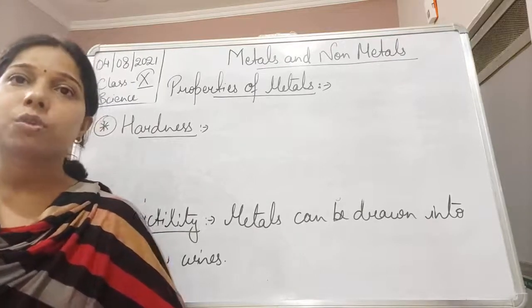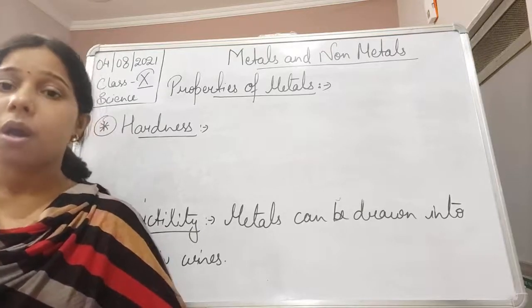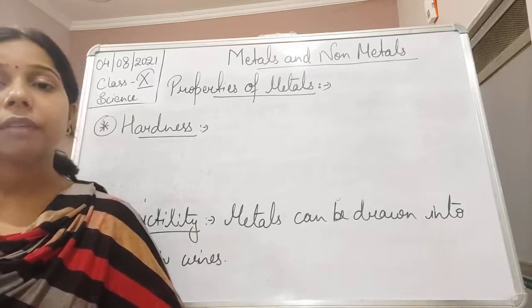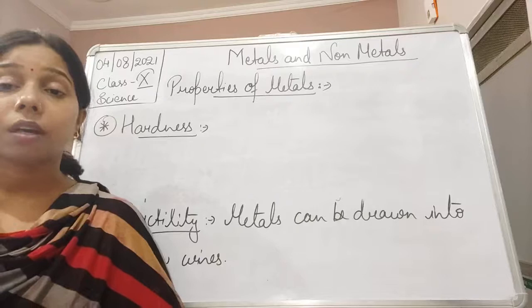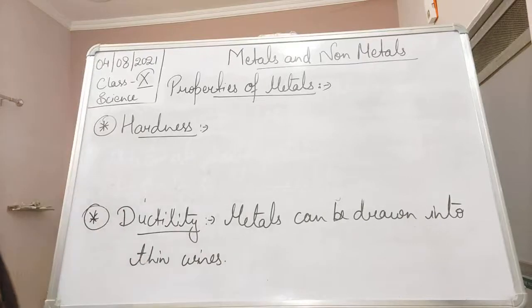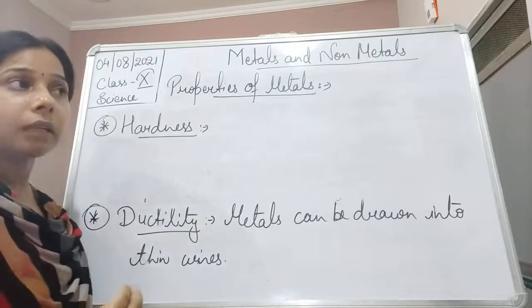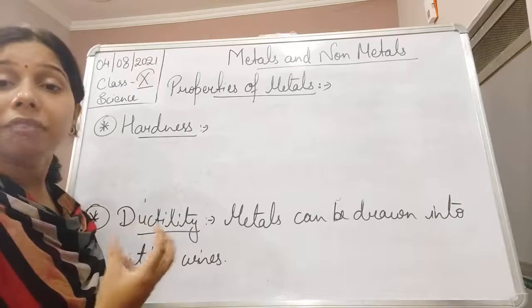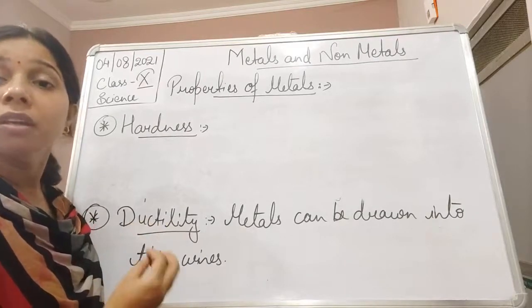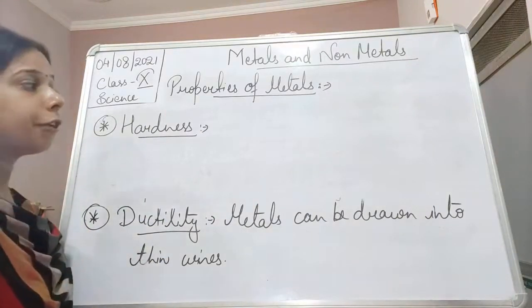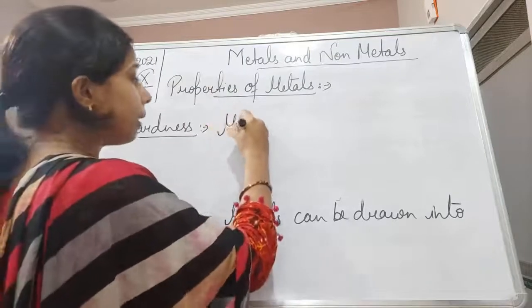Talking about two metals like sodium and potassium, although they exist in a solid state, they are very soft metals. They are so soft that they can be cut into 2 pieces or more with the help of a knife. The softness of the metal, that it can be cut with a knife, is because of the weakening of the bond. The metallic bond is very weak, and thus they can be cut into different pieces. So we can write here that metals are generally hard.